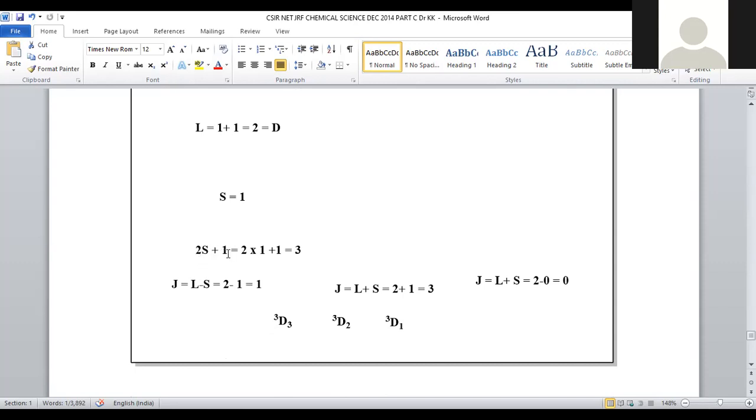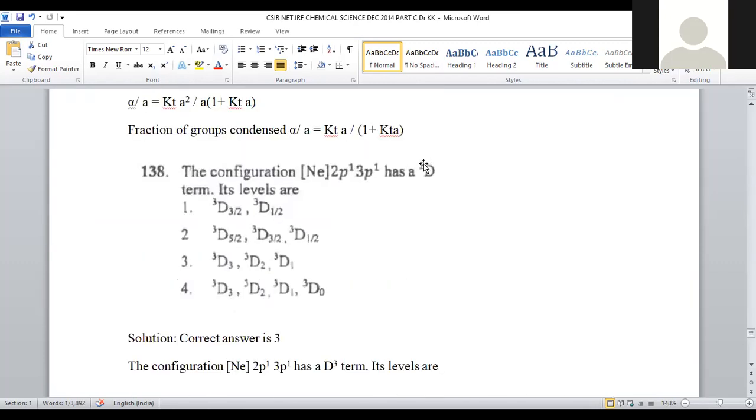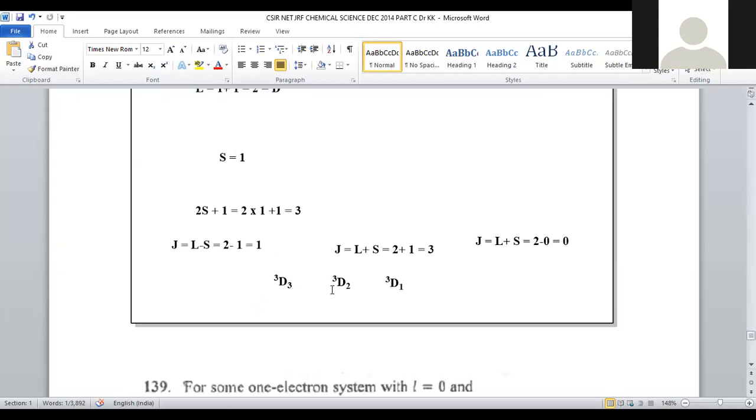What is the formula? 2S plus 1 is the formula. 2 into 1 plus 1, 2 plus 1, 3 it will be. So here, D to the power 3, that is given within the problem. D to the power 3 is the term symbol for this excited state configuration of this atom.